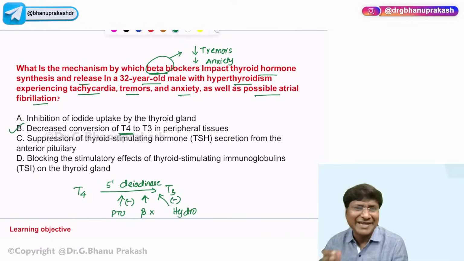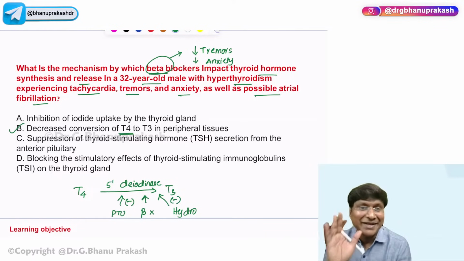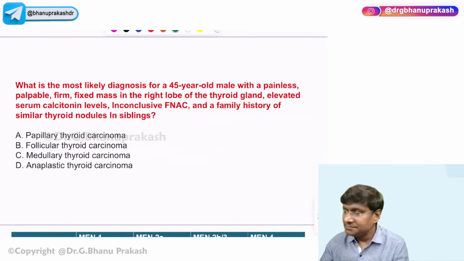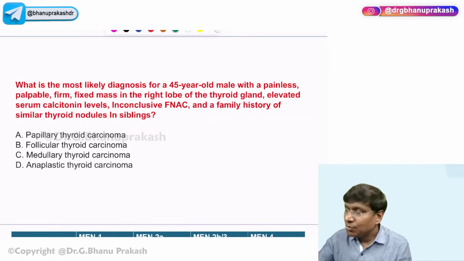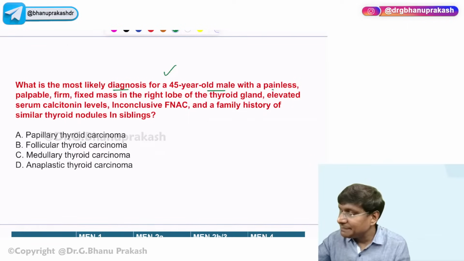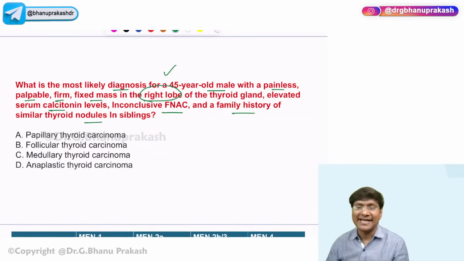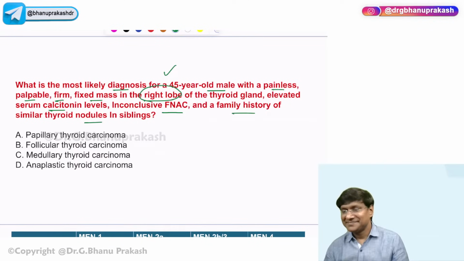Now, we'll do some quick discussion related to the thyroid tumors. Okay, so what is the most likely diagnosis for a 45-year-old male with painless, palpable, firm, fixed mass in the right lobe of the thyroid gland, elevated serum calcitonin, inconclusive FNAC, and family history of similar thyroid nodules in the sibling?